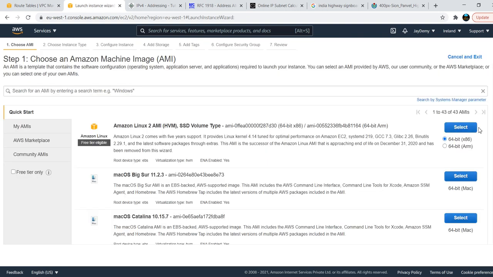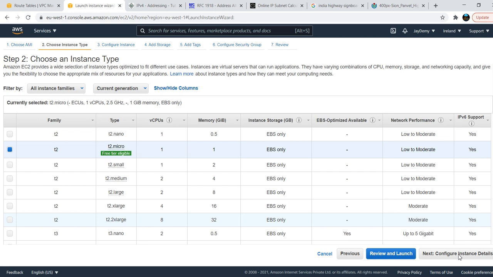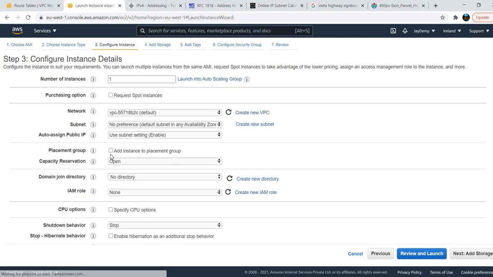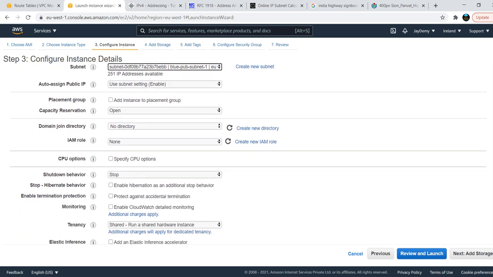Just follow me today and you will understand what this is all about when we discuss AWS EC2. I'm choosing the free tier eligible one. Here we need to choose your VPC. Which VPC? Blue VPC. What subnet do you need to choose? Any subnet which belongs to your public. So now we are going with the public option only, right?